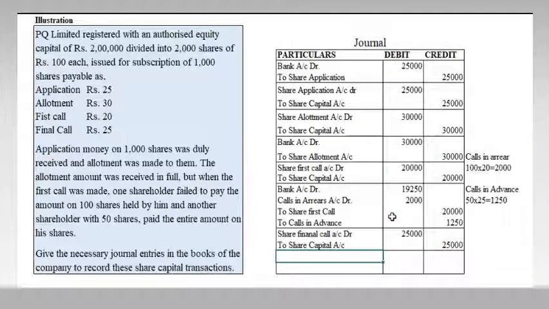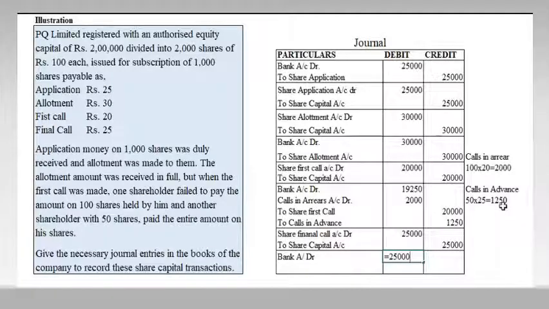When we receive the amount, bank account debit, how much will we receive? Can we get the entire 25,000? No, because one shareholder who is having 50 shares paid his entire amount along with the first call.